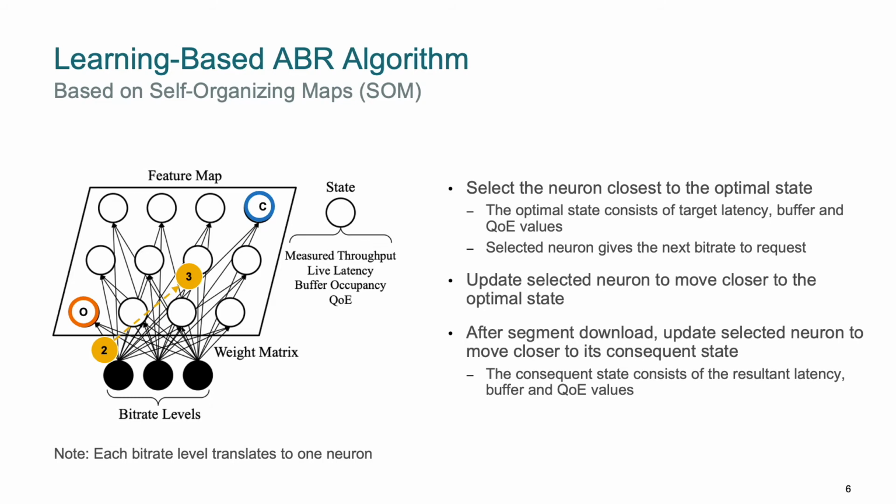So for example, let's say our previously selected neuron did not do very well, and the consequent state is very far from our optimal state, like the state over here with the blue outline. Then the neuron will be moved away from the optimal state and will be less likely to be selected in subsequent cycles. So these steps are repeated each time we need to select the next bitrate, which is typically at every segment download boundary.